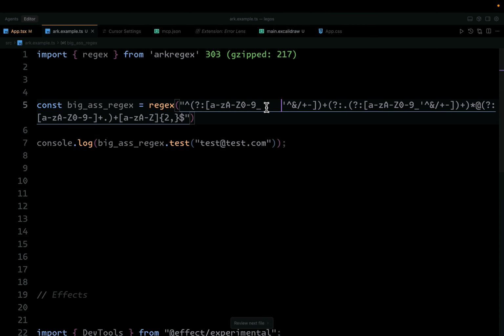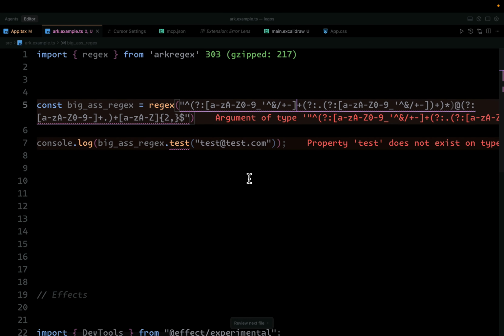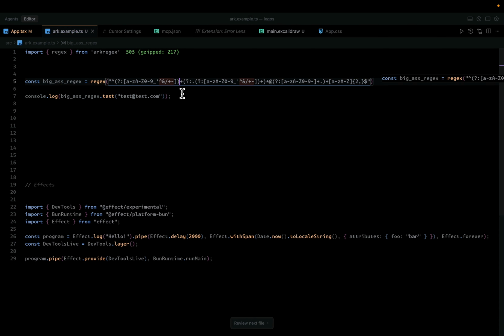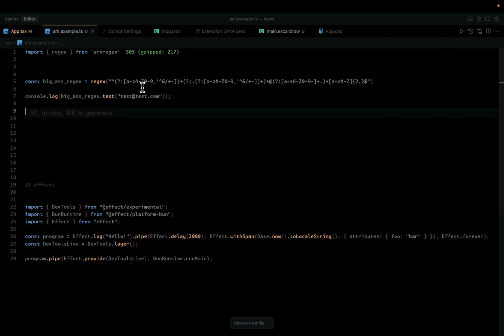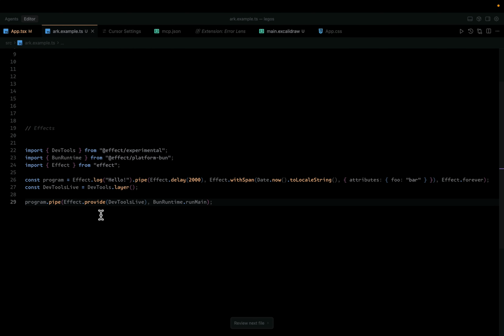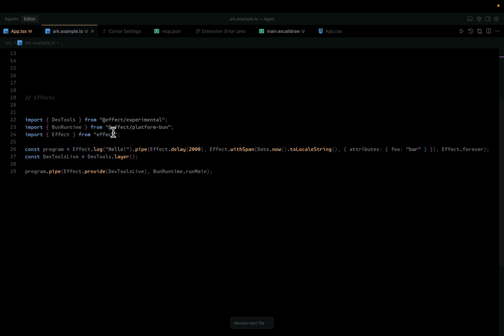And if you mess up your regex or do something crazy like this, or delete something like this, it just tells you that this regex is not a valid regex, and you can solve that issue on the spot. This is amazing. This allows you to basically infer types from your regexes. It's a project from Arc, which is an alternative to Zod as well. You should check it out.